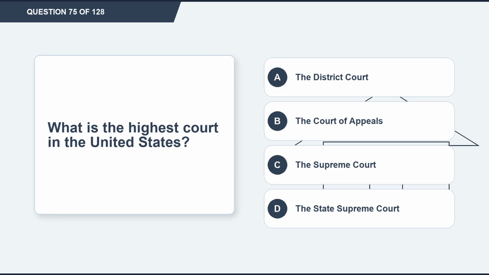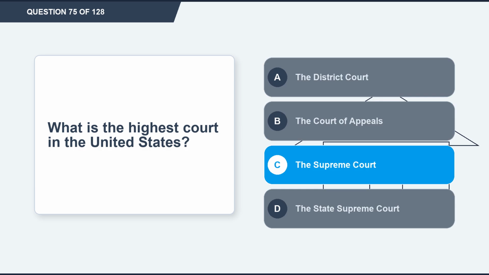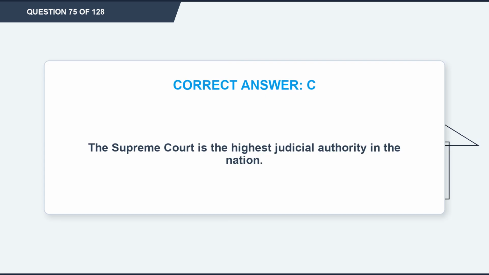Question 75. What is the highest court in the United States? Option A, the District Court. Option B, the Court of Appeals. Option C, the Supreme Court. Option D, the State Supreme Court. The correct answer is option C, the Supreme Court. Explanation. The Supreme Court is the highest judicial authority in the nation.